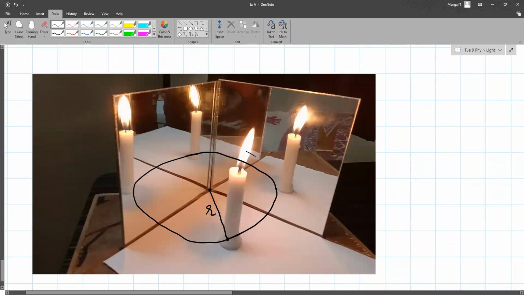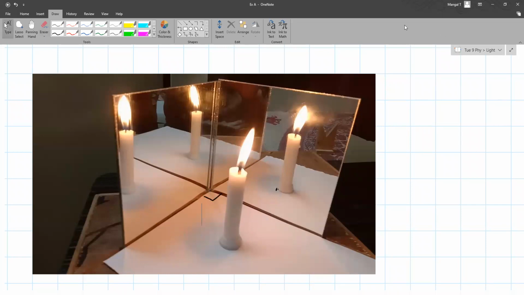Do you follow that? Can the radius even be the distance between the image formed and the center? Of course, all the images are on this circle, so the radius will be the same everywhere. Okay, so how are 3 images formed? Exactly, because there are two mirrors at 90 degrees, and you can see that 3 images are formed.